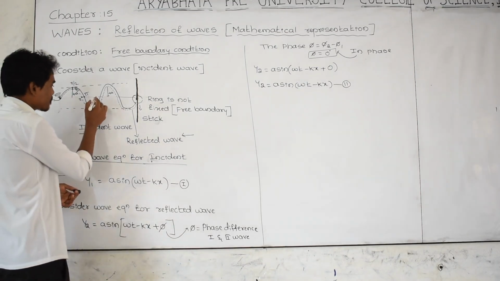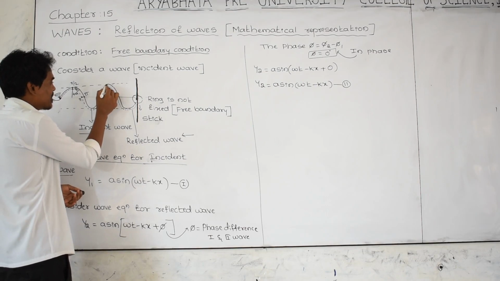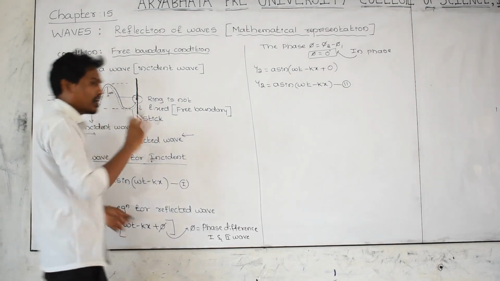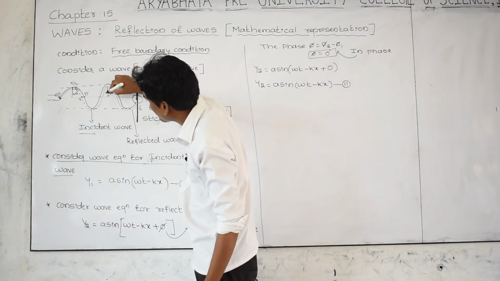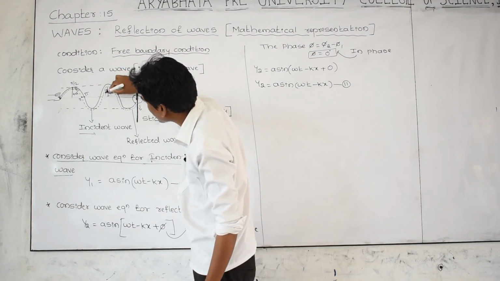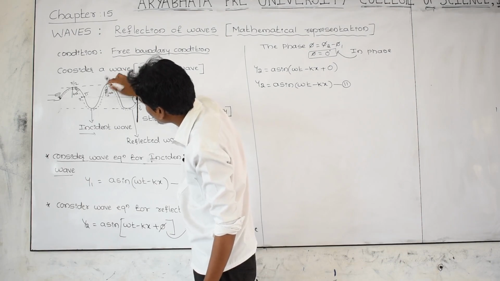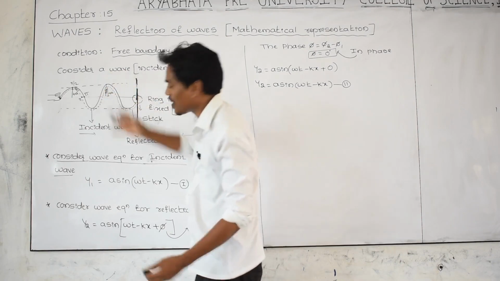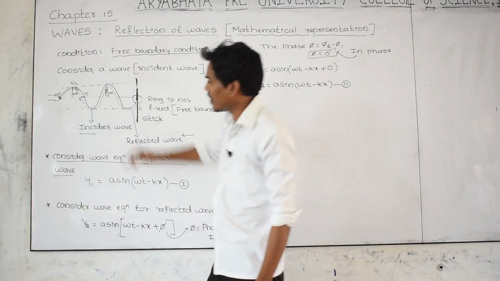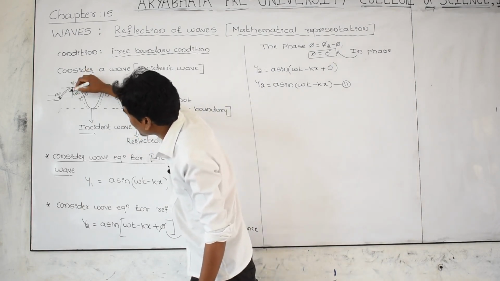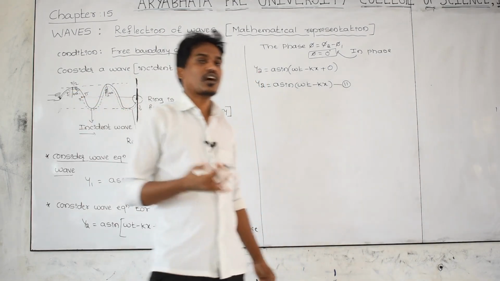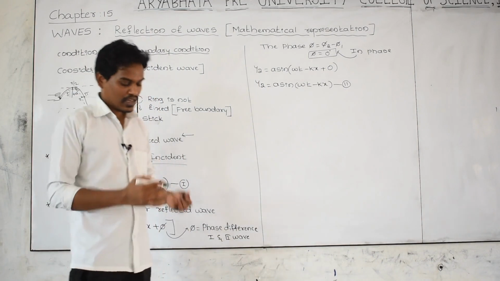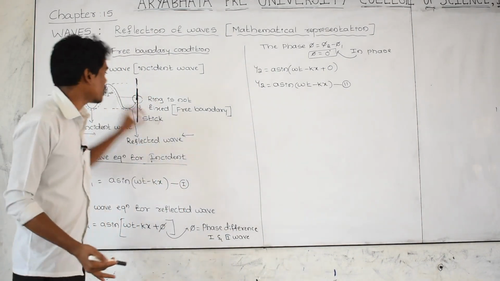And here for incident wave amplitude is plus a, that is this one. For reflected wave also plus a, plus 2a. Here also for incident wave plus a, for reflected wave also plus a, plus 2a. Means the amplitude becomes twice the individual wave. Amplitude becomes double because both the waves are in phase.